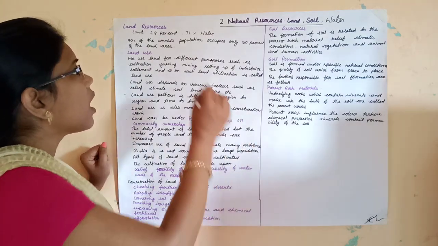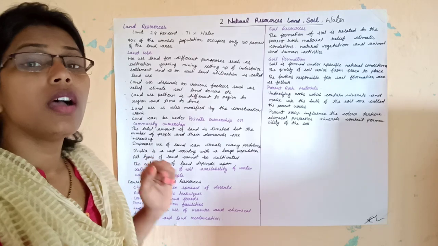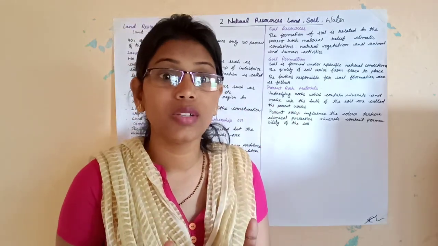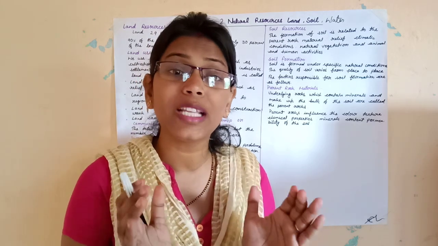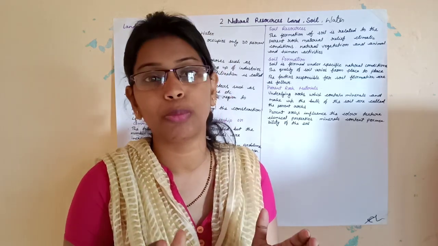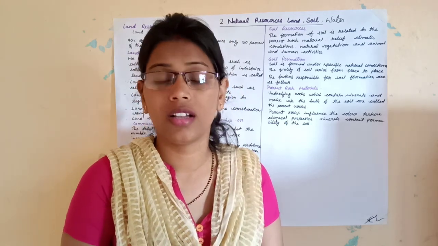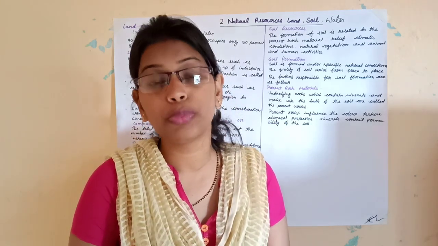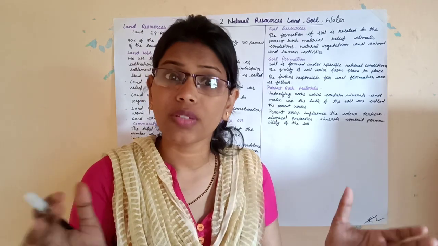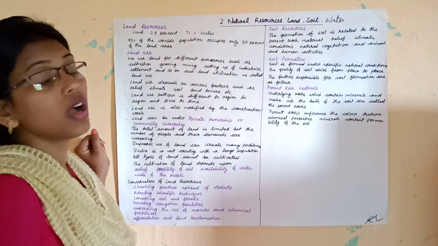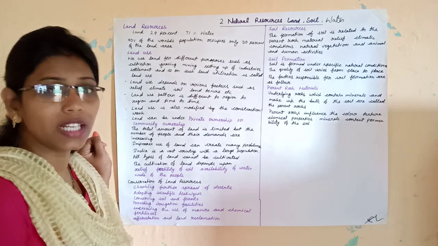Children, you know that we are using only 30% of the land. 90% of the world population lives on only 30% of the land area, and the rest, 70% of the land area, we are not using for our daily purposes.